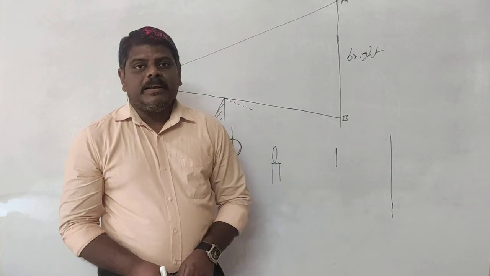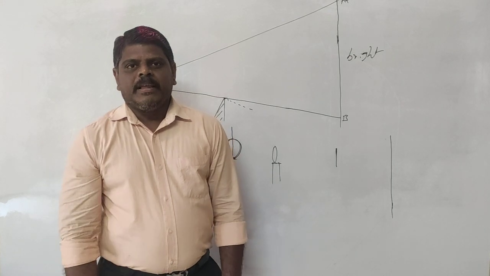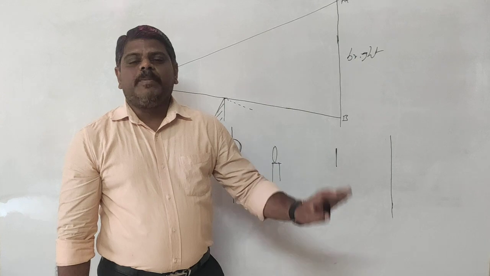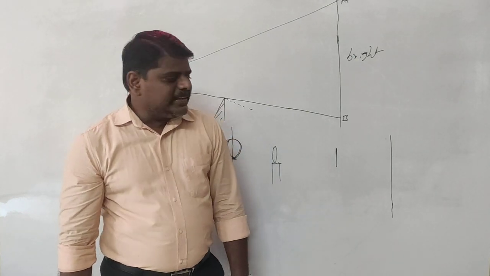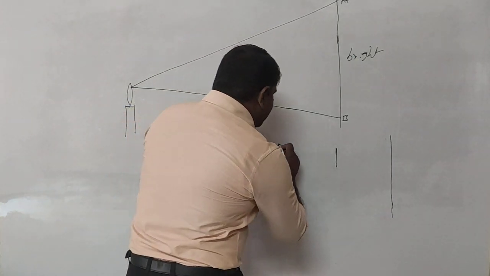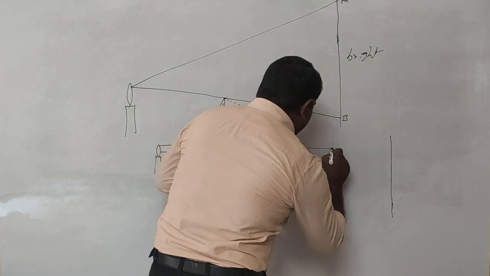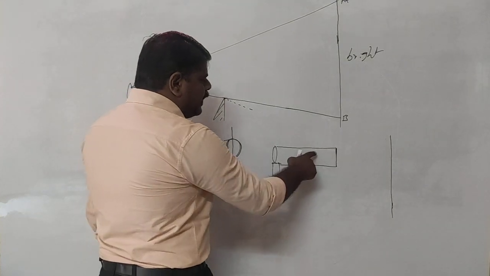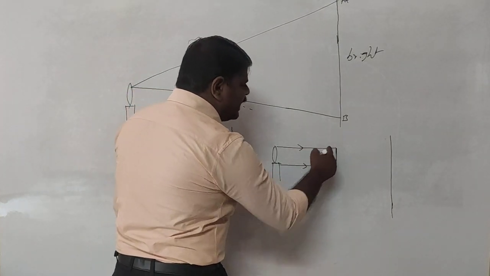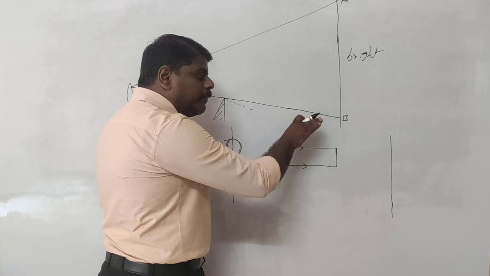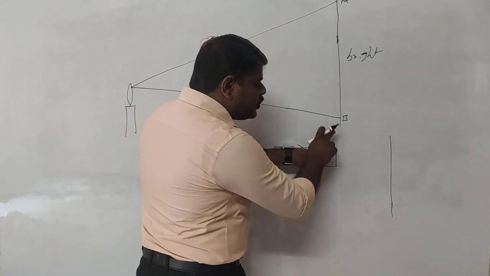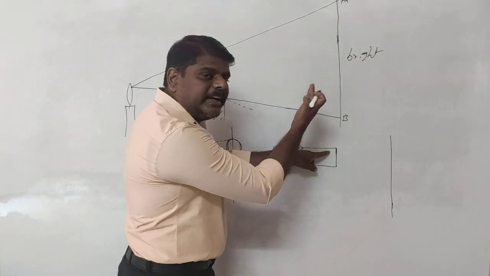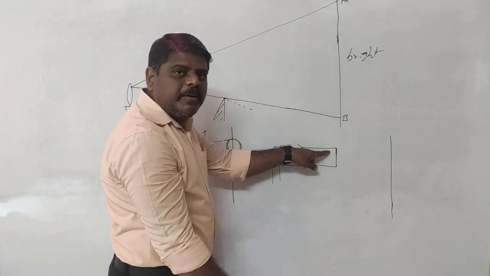Again, this is a very important point for the competitive part also. So large in size or small in size? Obviously, it is small in size. Why is it small in size? Because the light coming from the candle is traveling in a rectilinear direction and is going to be incident on the object like this. Whenever the ray of light is going to interact with the obstacle, then what happens? The ray of light will bend towards the obstacle. Here, bends towards the obstacle means what? The ray of light will bend down or up? It will bend down, because upside there is no obstacle. Downside only the obstacle is there.